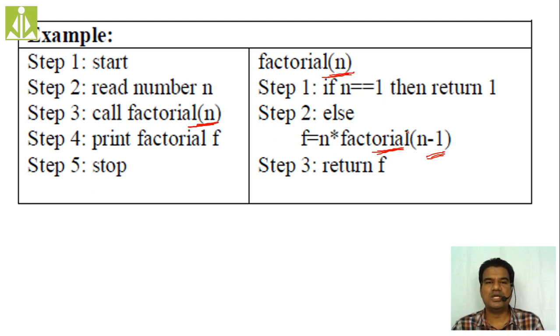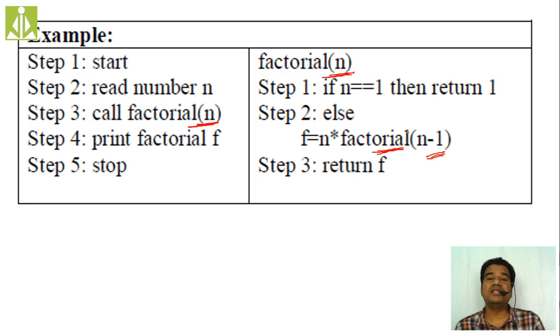So in the recursive approach we call the same function again and again, but at each call we try to minimize the input size, simply by reducing 1 or reducing 2 according to our requirement. In this example where we are finding the factorial of a given number, initially we pass n as a parameter to the factorial function.